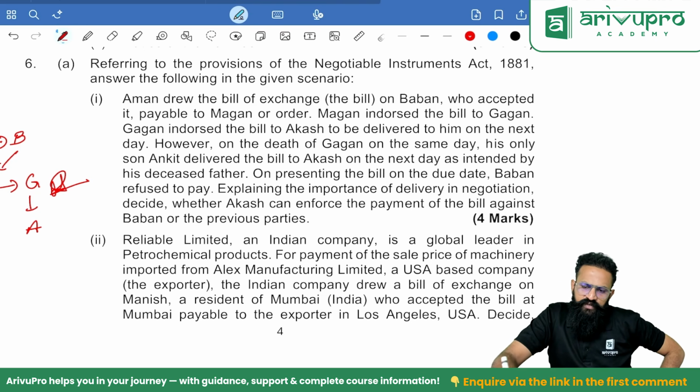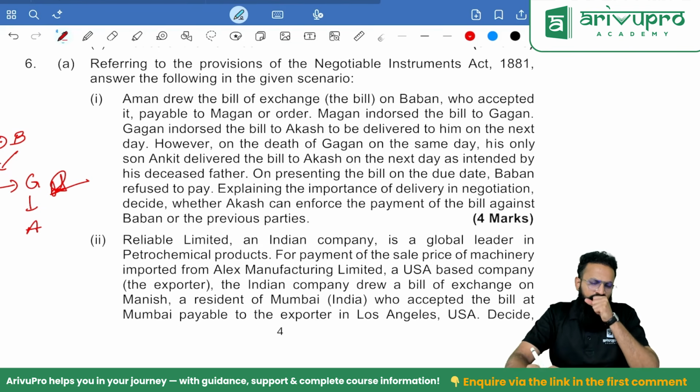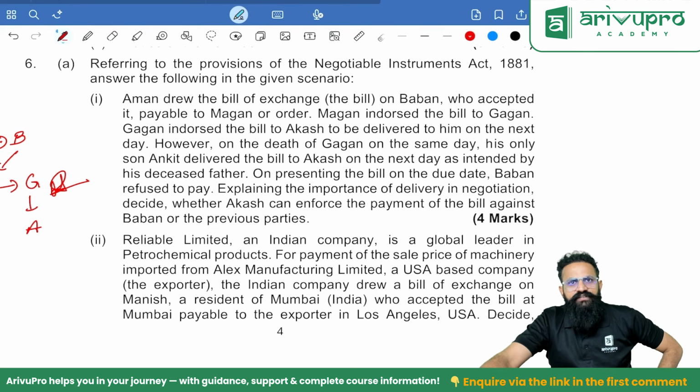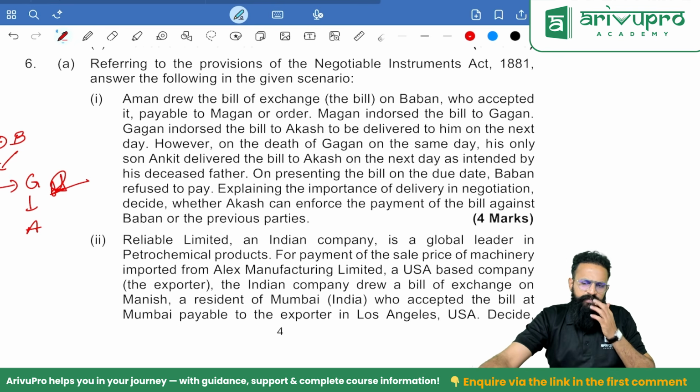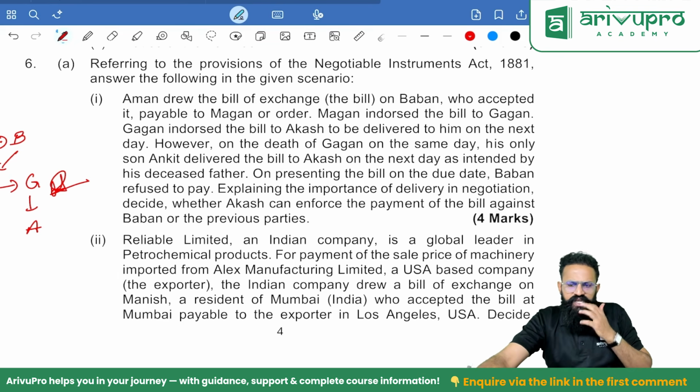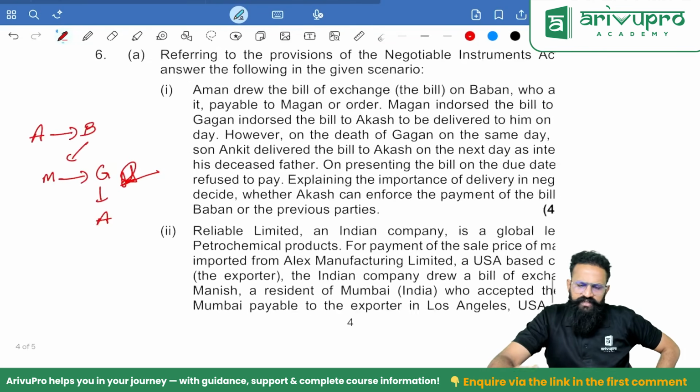However, on the death of Gagan on the same day, his only son Ankit delivered the bill to Akash. So Gagan did not deliver, Ankit delivered. On presenting the bill on the due date, Baban refused to pay. Explaining the importance of delivery in negotiation, decide whether Akash can enforce the payment of the bill against Baban and the previous parties or not.